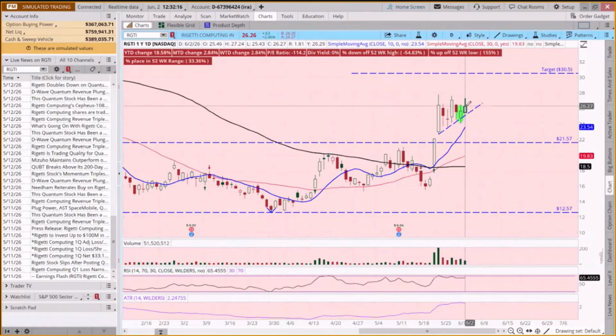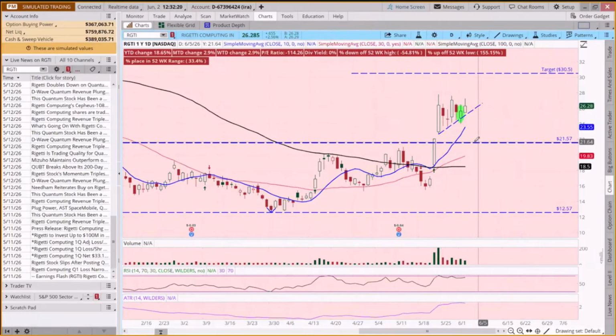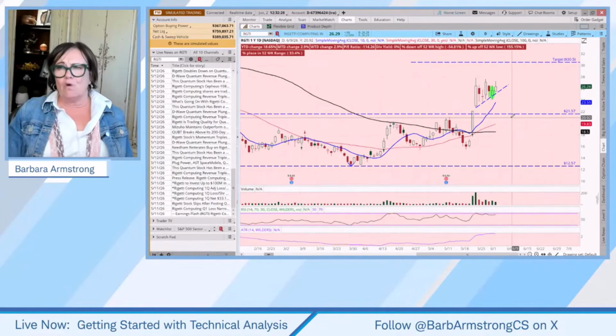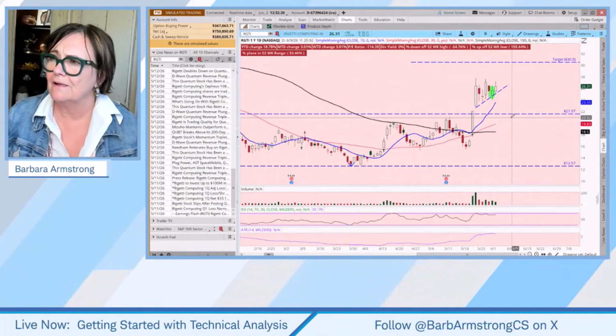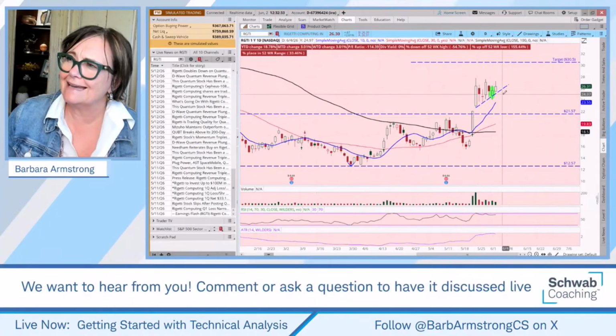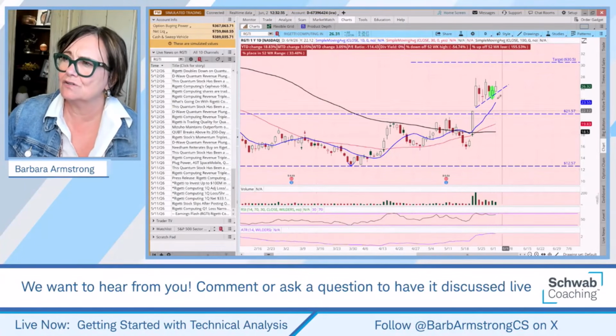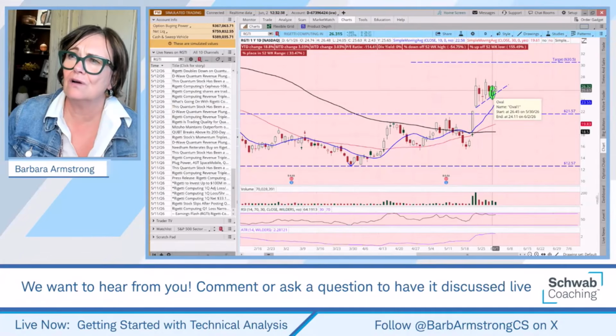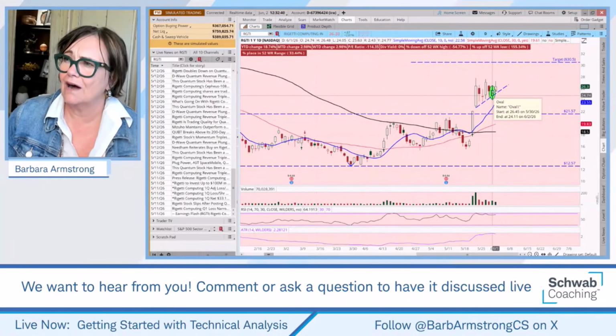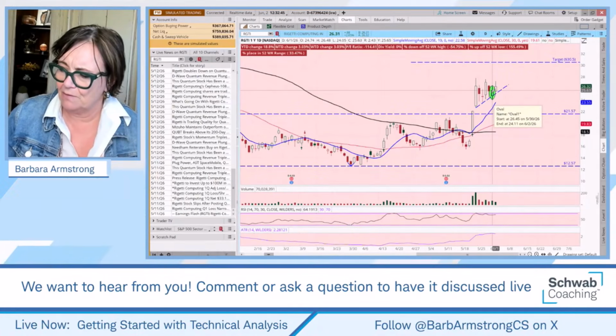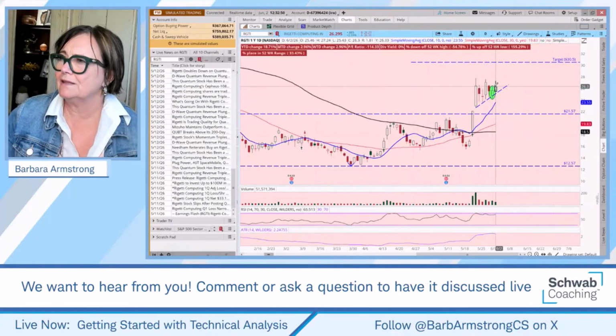we put our target here. Where might we put a stop? Well, do we want to go all the way back to here? We're taking a lot of risk if we do that. And this is where we want to give it room to move, but we don't want to get nicked out if it just pulls back for a day or so. So maybe we take yesterday's low at 24.05 and say, hey, if it goes 3% below that, maybe we would exit the trade, times 0.97. That would be at 23.32.